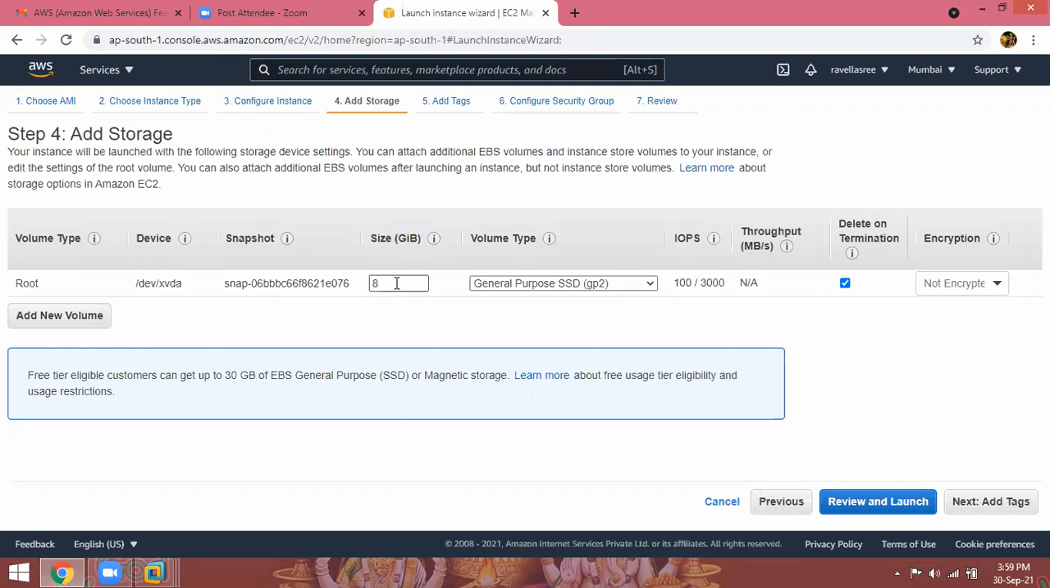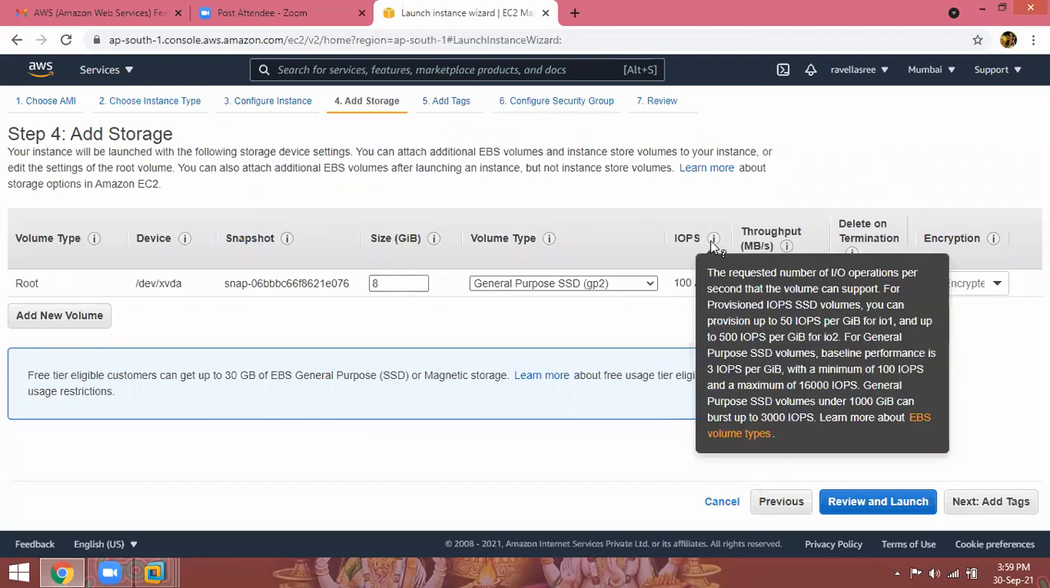IOPS, 100 by 3000. IO operations, input output operations per second. So per GB, the requested number of IO operations per second that the volume can support for provisioned IOPS SSD volumes. You can provision up to 50 IOPS per GB for IO1, which is one IO operation, and up to 500 IOPS per GB for IO2.